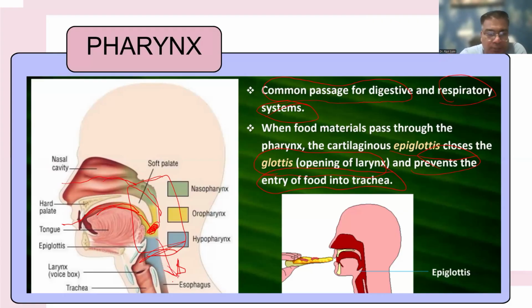So, pharynx is a common passage for both the respiratory and digestive tract. Here, these passages are meeting each other. We are calling it pharynx. And pharynx has three parts: this green colored portion is the nasopharynx, this yellow colored portion is the oropharynx, and this blue colored portion is the hypopharynx, which is finally leading to the esophagus. And during food ingestion, the epiglottis, which is a cartilaginous lid, covers the glottis. Glottis is the opening of the larynx and prevents entry of food into the trachea.